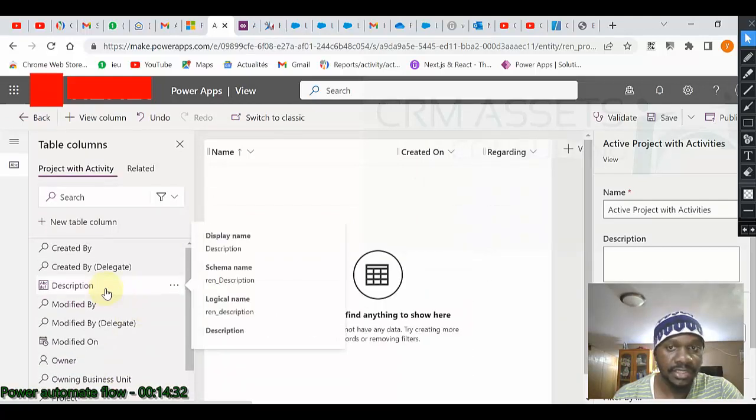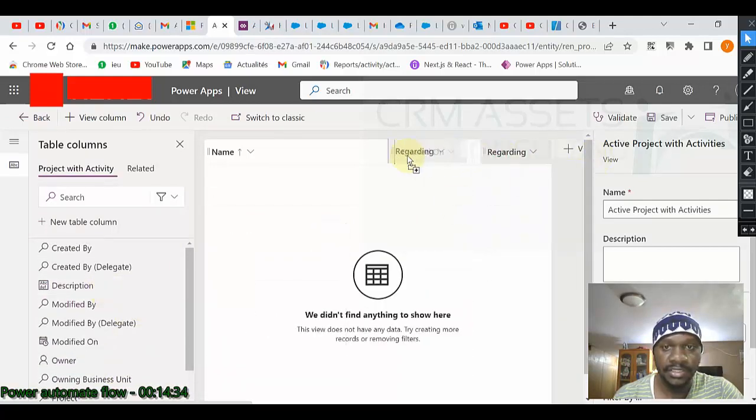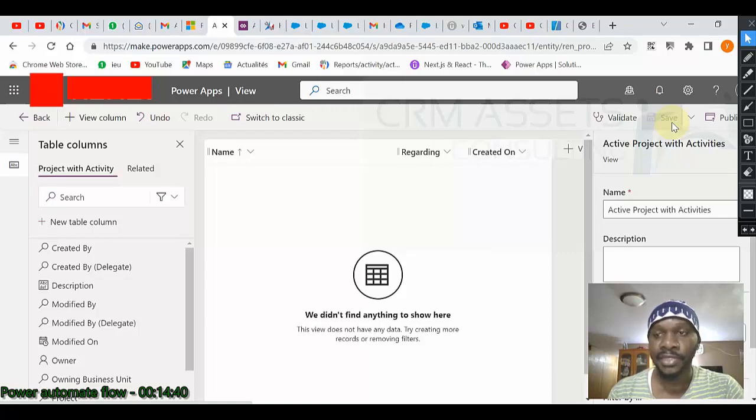Okay, and it's enough, it's up to you, you can add more. I click on save and I click on publish. Click on save and then publish. The thing is working. Once it is published, I will now go on the